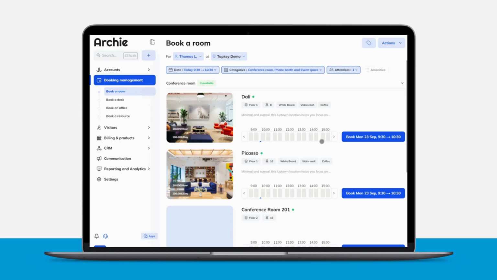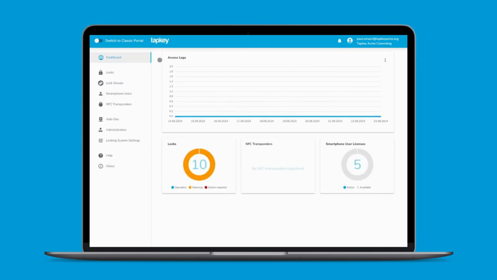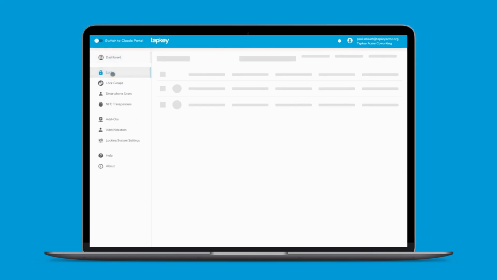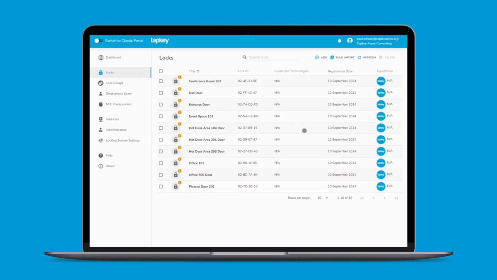Before starting with this integration, as a customer, you need an Archie account, specifically an administrator account in Archie, and also a locking system already created in Tapkey with some locks, the locks that you will be using for accessing specific restricted areas. Basically, with this it will be enough to start with the integration.